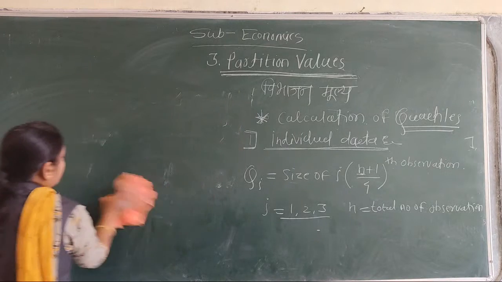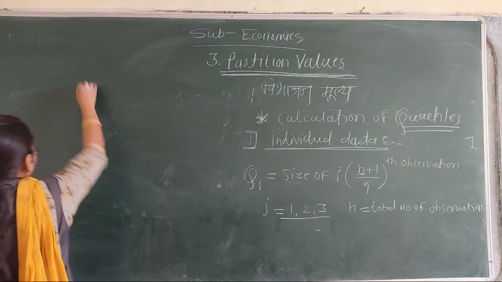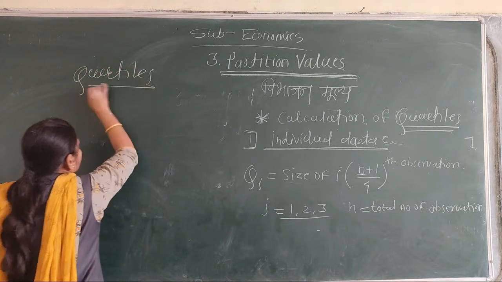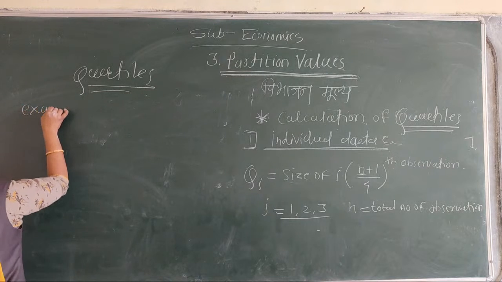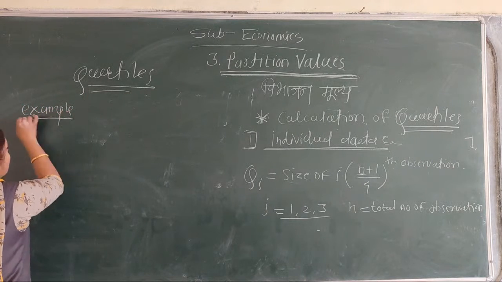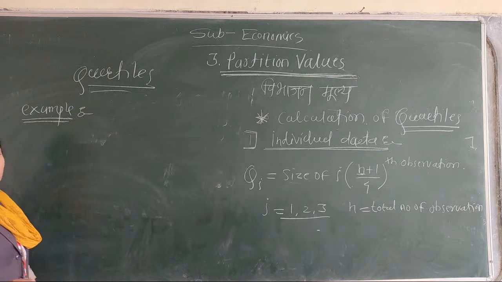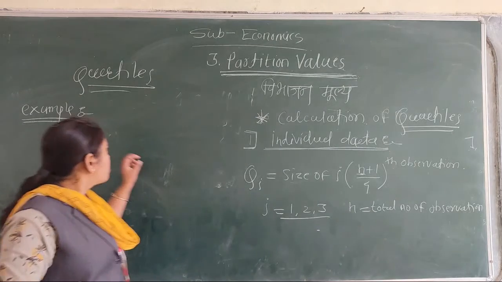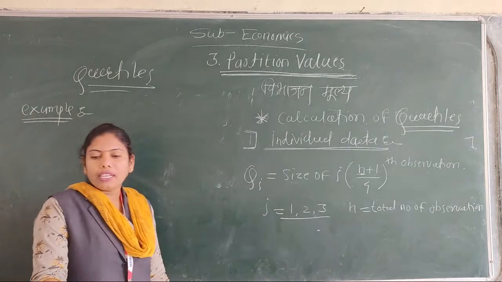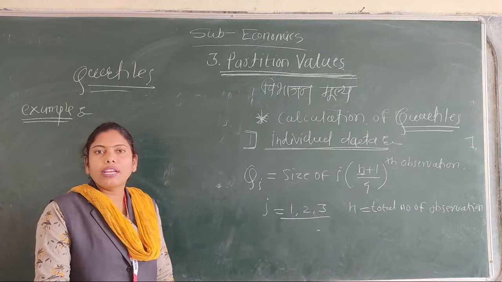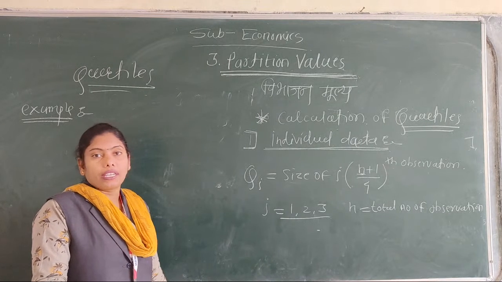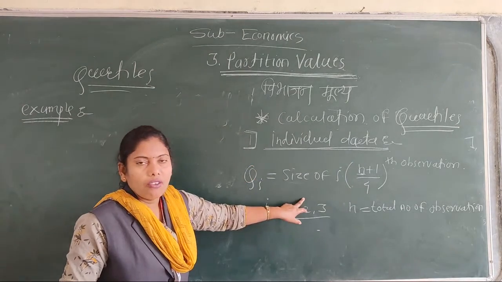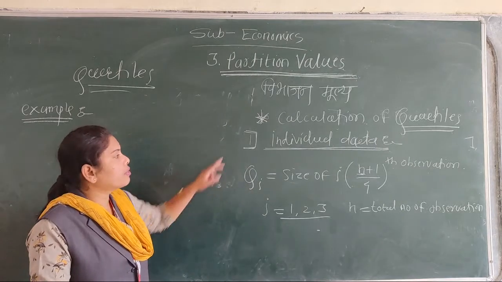Example of individual data, quartile. Suppose the given data: calculate Q1, Q2 and Q3 from the given data, and apply this formula for calculation of individual data.